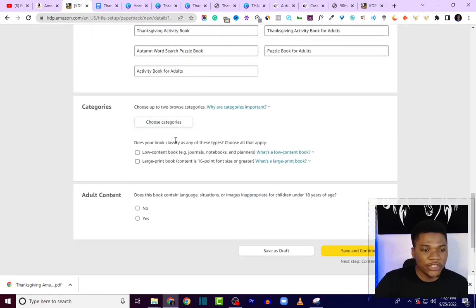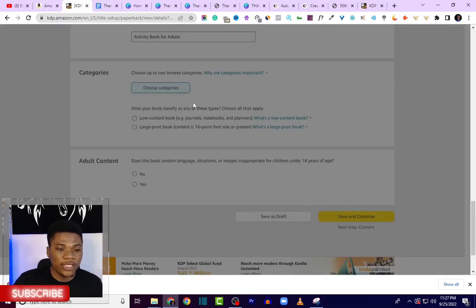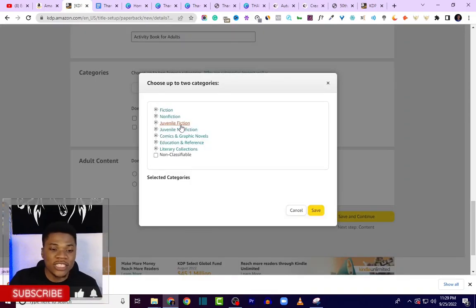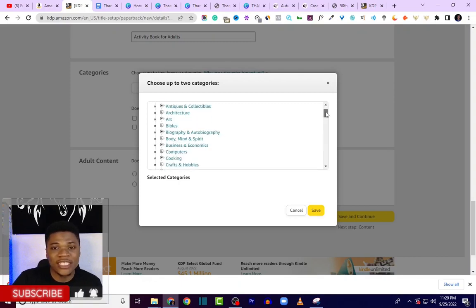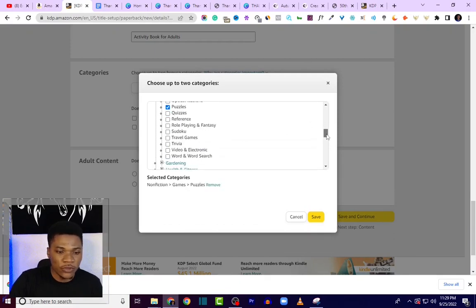After entering your keywords, the next thing you need to do is to choose the categories for your book. So we need to select two categories. What you basically want to do here for the categories, come over to non-fiction. You want to basically select the appropriate category for your book. Mine will be under non-fiction. Then I'm going to look for games. Here you have games. Then I'm going to look for puzzles. Then I also look for word and word search. Those are the two categories that best describe my book.